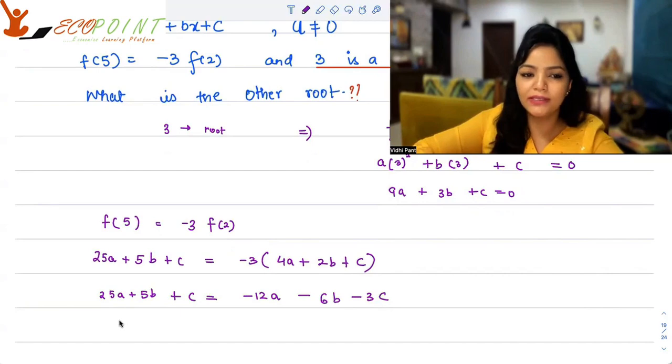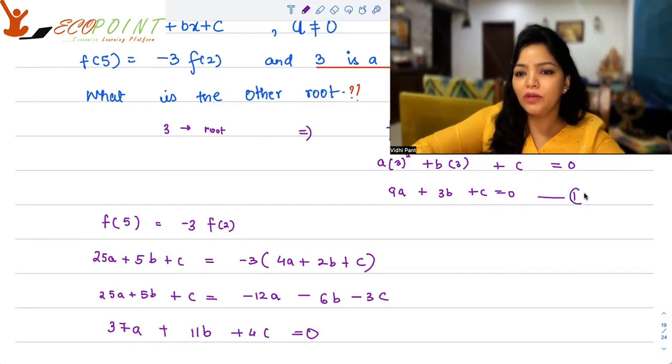Taking everything to one side, you will realize you have 37a plus 11b plus 4c equals 0. Say this is equation number 1, say this is equation number 2. All we have to do is solve these two equations. Let's see what we get.